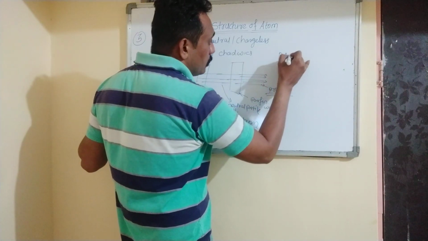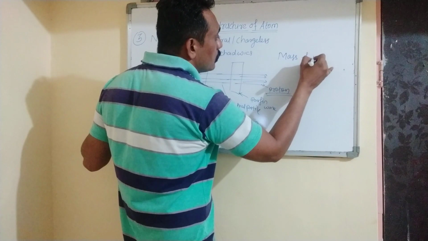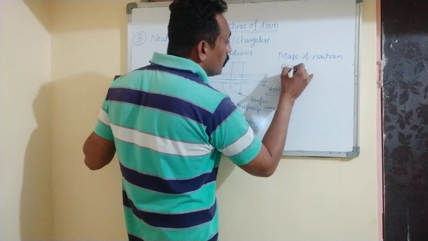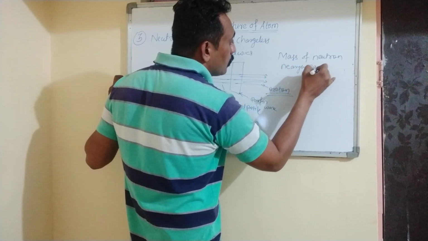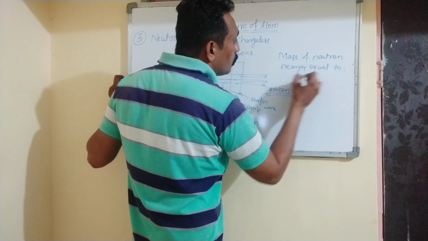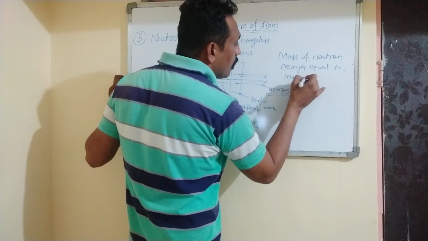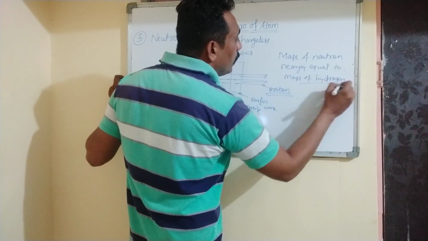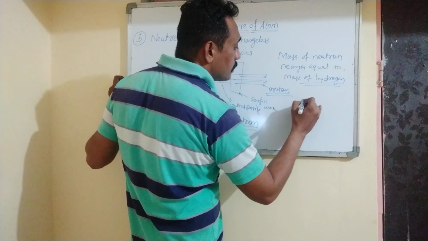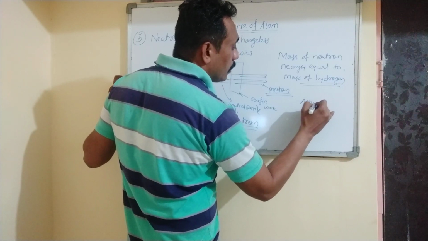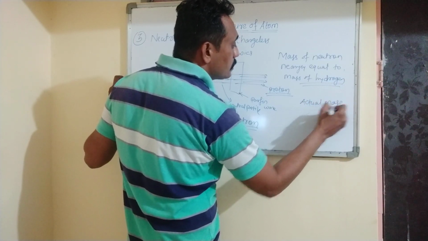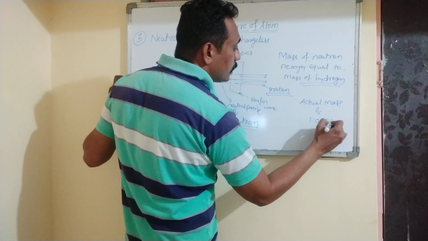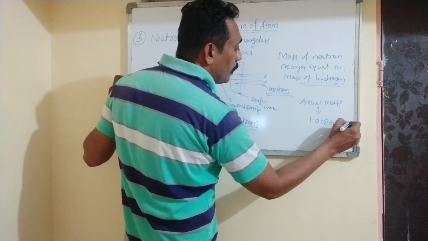मास ऑफ न्यूट्रॉन is nearly equal to the mass of hydrogen, but its actual mass is 1.008665 atomic mass unit.